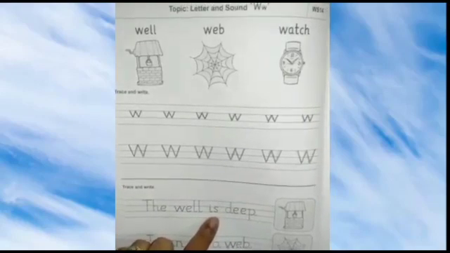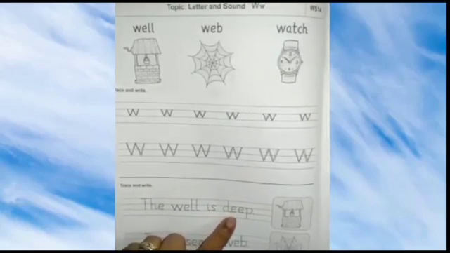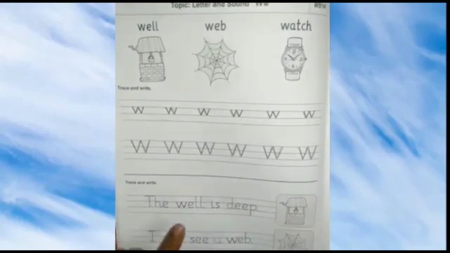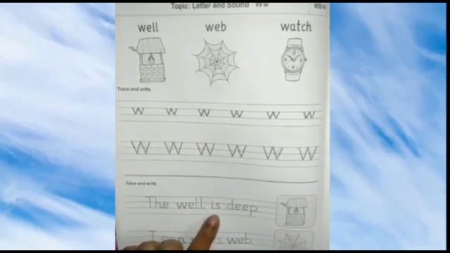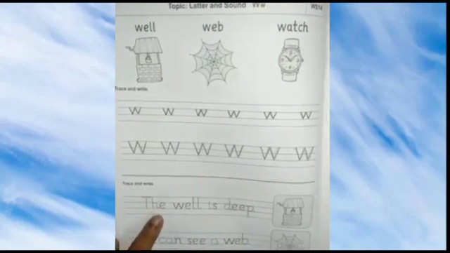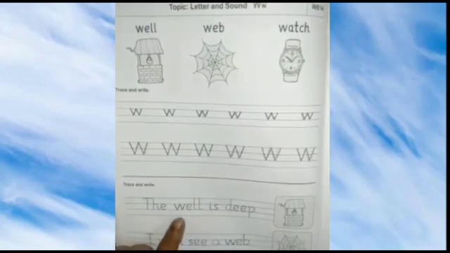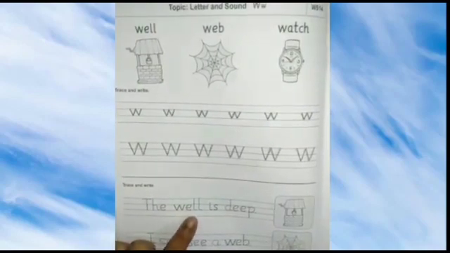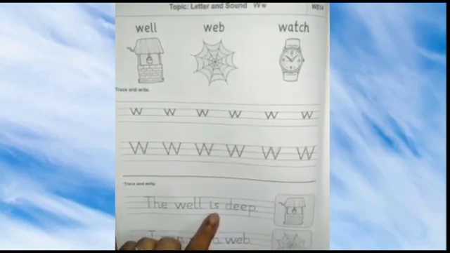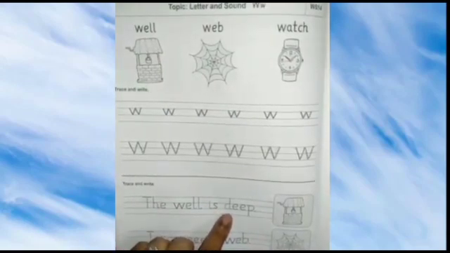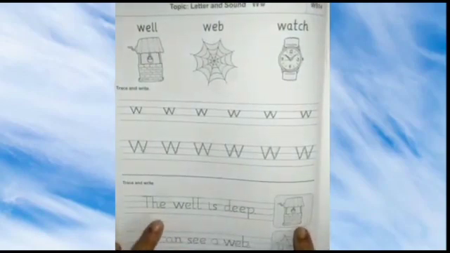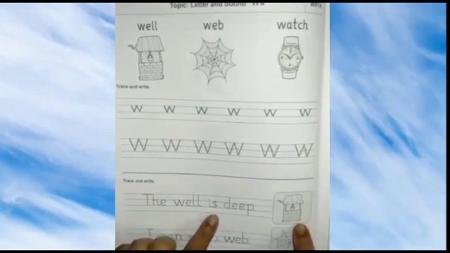I-S, is. D-E-E-P, deep. The well is deep.